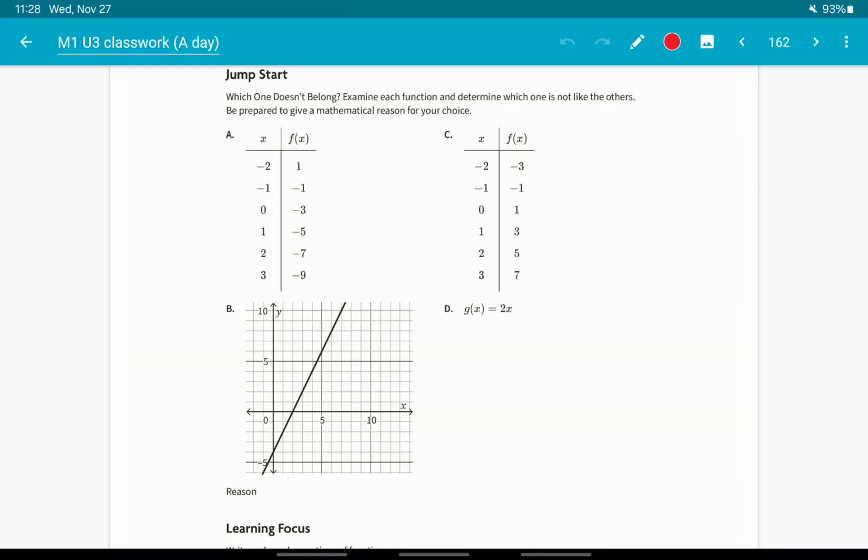Which one doesn't belong? Examine each function and determine which one is not like the others. Be prepared to give a mathematical reason for your choice. Okay, so A and C are tables. B is the only graph.